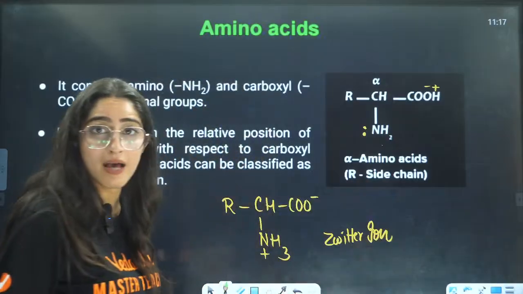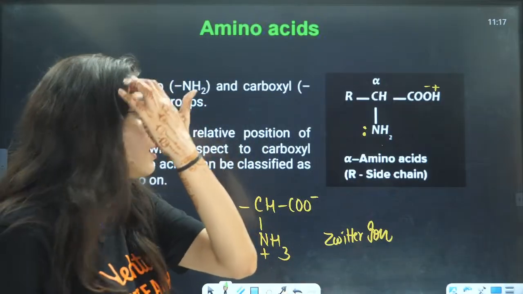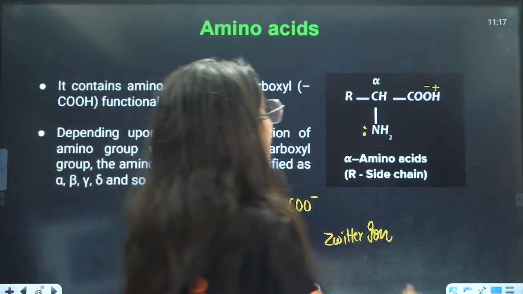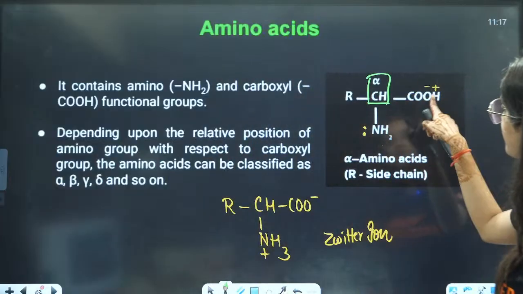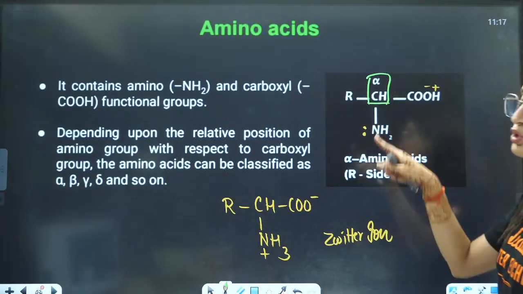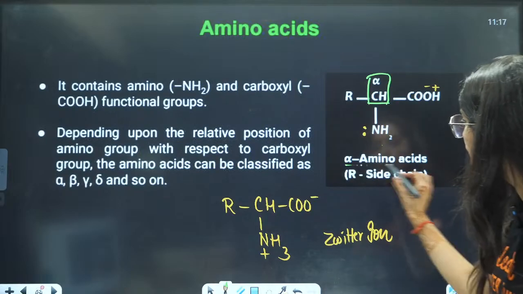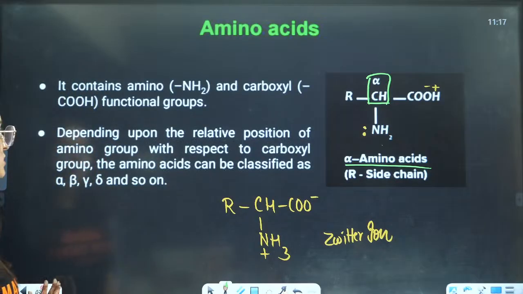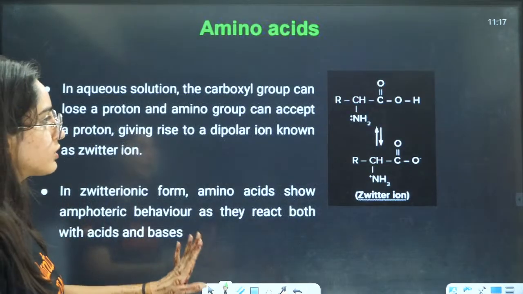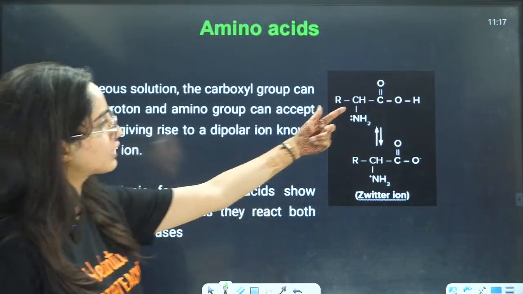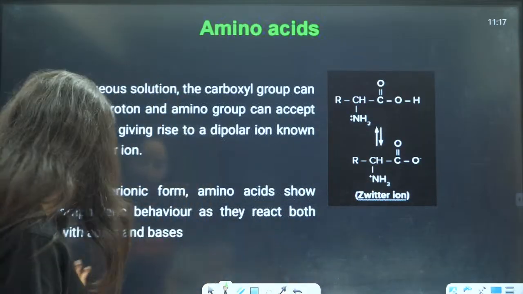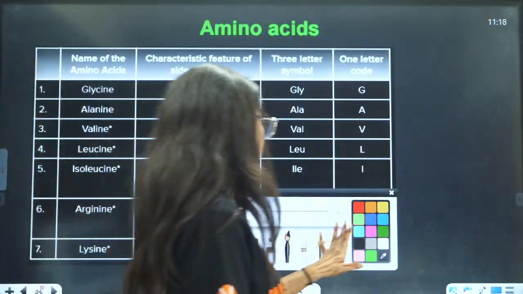There are a lot of amino acids in your syllabus and you need to learn them. Now, what is alpha amino acid? When on the alpha position, that means where the COOH is connected, to that alpha position only NH2 is connected, that is called alpha amino acids. Depending upon that, we have various amino acids like alpha, beta, gamma, and so on. Now let us talk about zwitterion. This we have already talked about, that it will lose H positive to the base and it will form a zwitterion here.